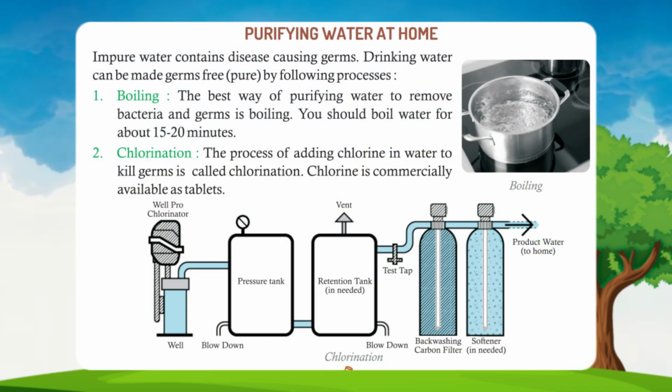Purifying water at home. Impure water contains disease-causing germs. Drinking water can be made germs-free, pure, by the following processes. 1. Boiling. The best way of purifying water to remove bacteria and germs is boiling. You should boil water for about 15 to 20 minutes. 2. Chlorination. The process of adding chlorine in water to kill germs is called chlorination. Chlorine is commercially available as tablets.